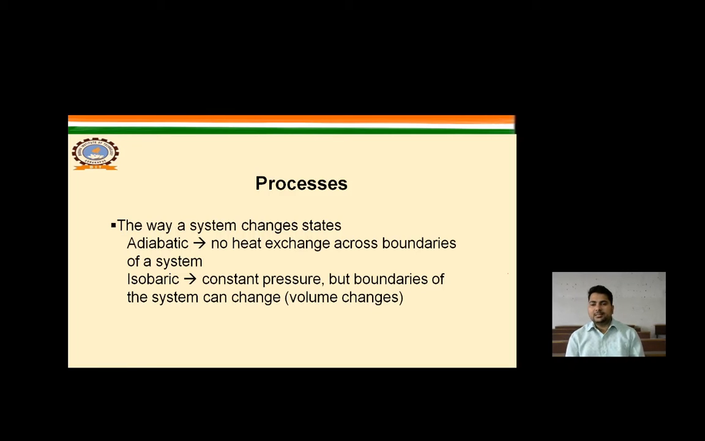Process. The way a system changes state. There are various processes in thermodynamics, such as the isothermal process, isobaric process, isochoric process, adiabatic process, and polytropic process. In the adiabatic process, there is no heat exchange across the boundary, and in the isobaric process, it is at constant pressure, but the boundaries of the system can change, so volume changes. So among the various types of thermodynamic processes, we have to know these 5 different processes: isobaric, isochoric, adiabatic, polytropic, as well as the isothermal process.